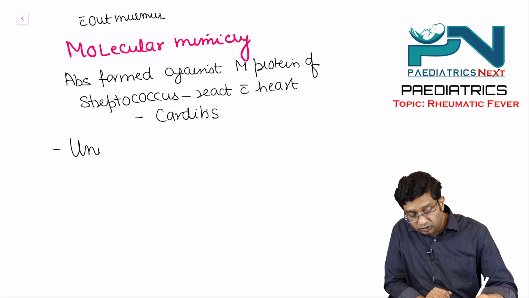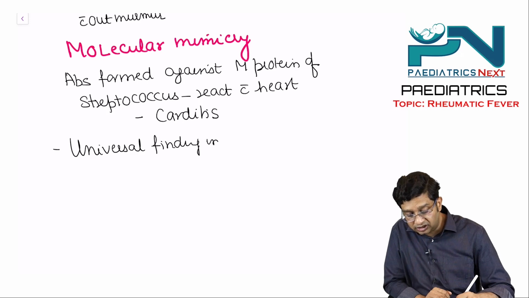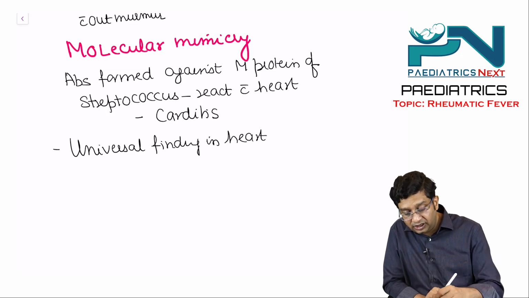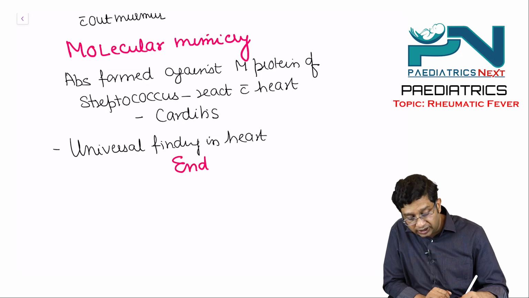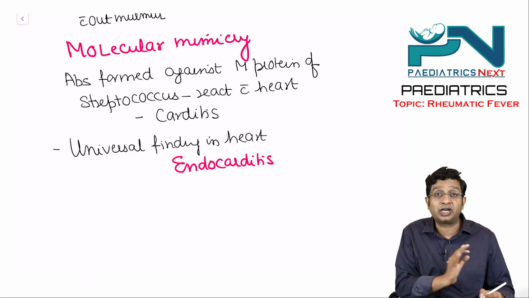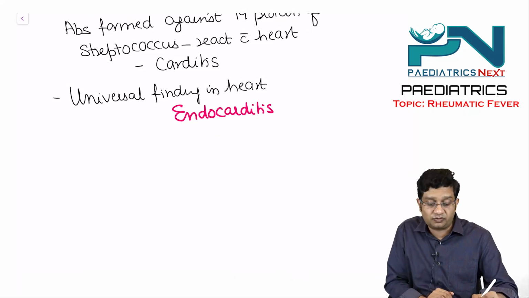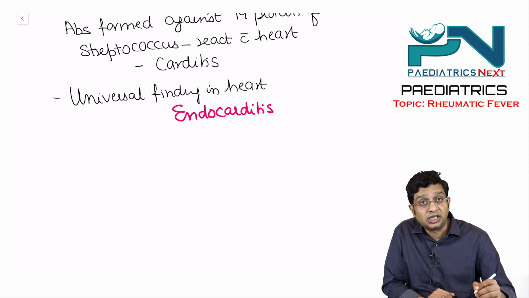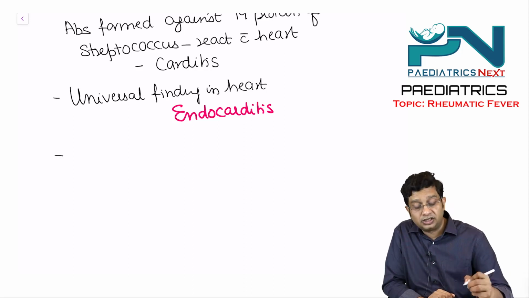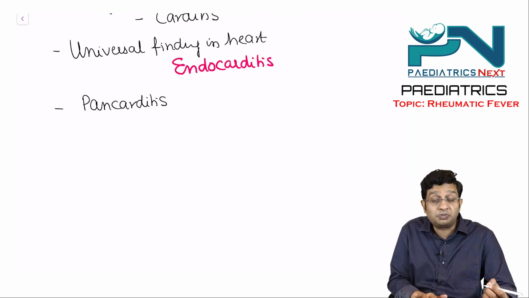Now the important point to remember here is that the universal finding in the heart is endocarditis. The answer is not pancarditis. Pancarditis can be seen, but endocarditis should always be there. If there is no endocarditis, you cannot say this is rheumatic fever. So the universal finding in the heart is endocarditis, right? Then there can be pancarditis, but endocarditis should always be there.